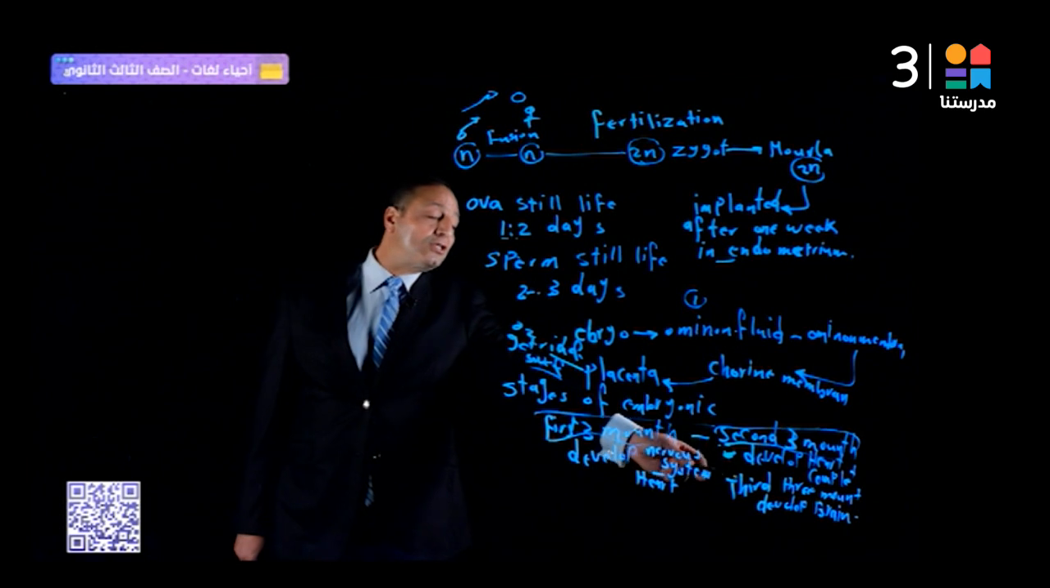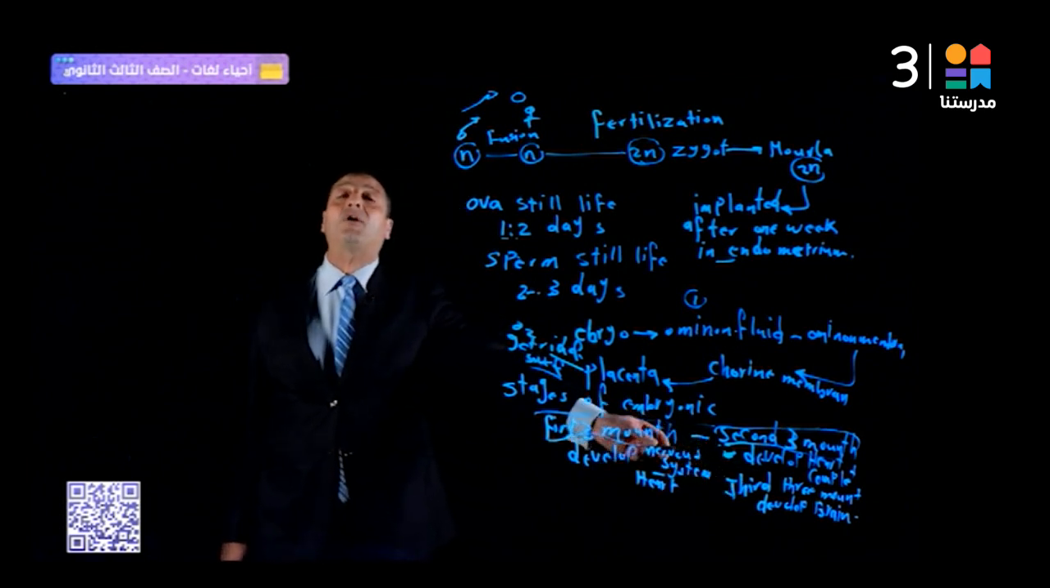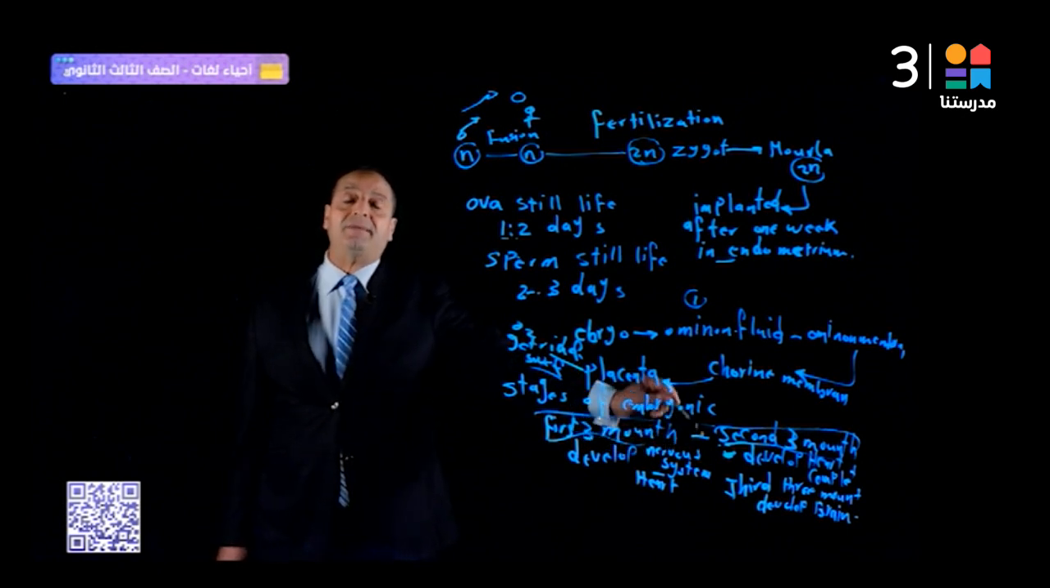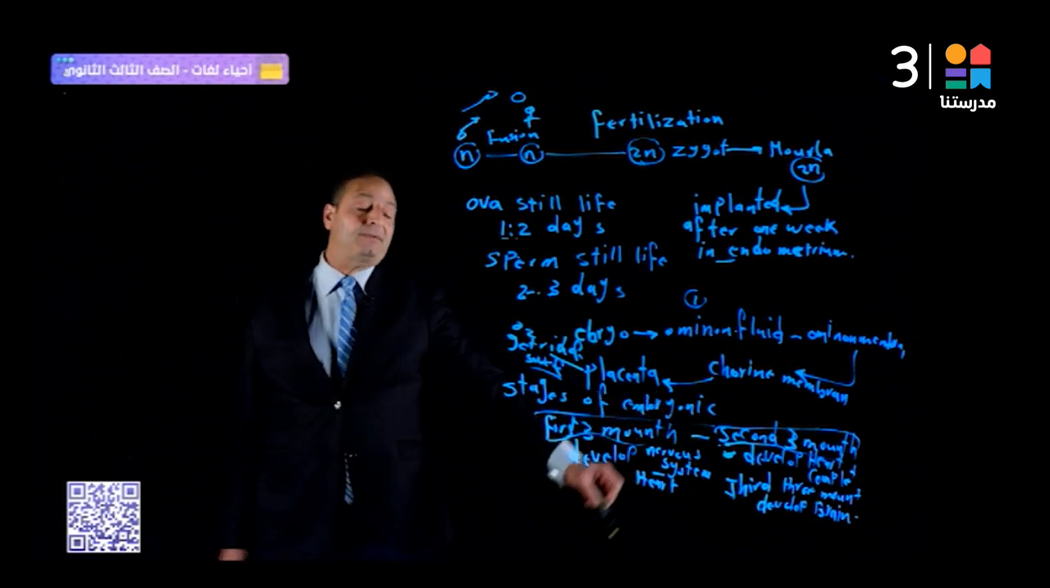The last stage is called the third stage. The brain and the internal organs develop, and the embryo turns into an inverted position with the head toward the vagina, ready for natural labor.